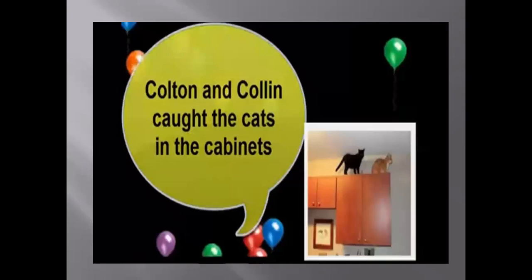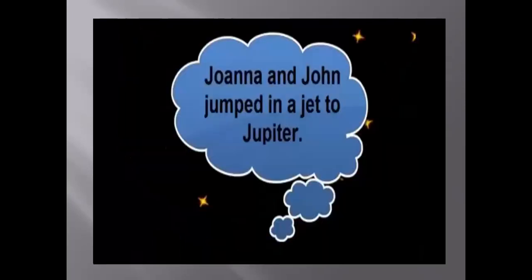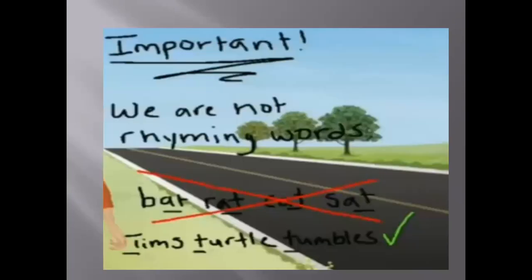Or Colton and Colin caught the cats in the cabinets. See the repetition of the consonant C. Another example, John and John jumped in a jet to Jupiter. The repetition of the letter J. Remember, one thing that's very important, alliterations are not rhyming words like bat, rat, cat, sad. These are like Tim's turtle tumbles.